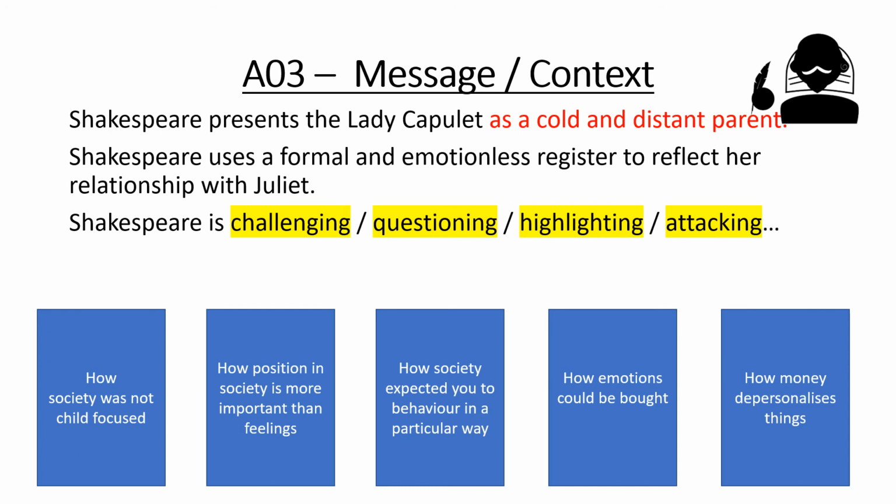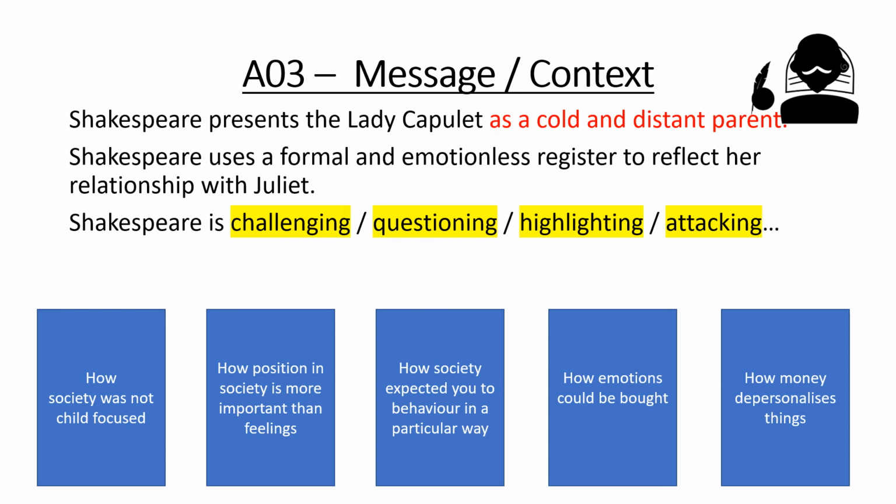But linked to that is how society expects you to behave in a particular way. Now this is where we could feel sympathy for Lady Capulet. Is she behaving the way she does not because she wants to, but because society expects her to? So that people of a certain class have to be distant from their children.